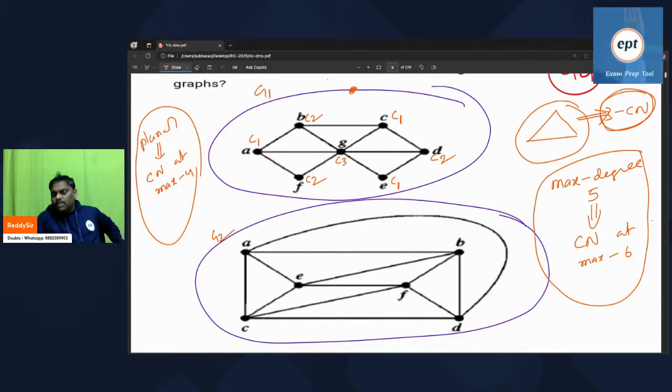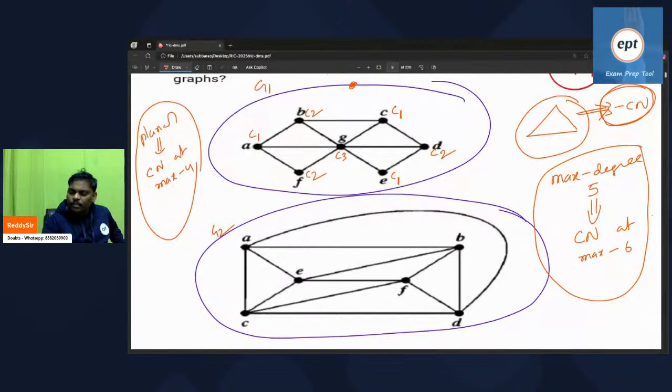Maximum degree 6, so chromatic number 7 or less than 7. Next one, it's a planar graph, so 4 or less than 4. I tried and got to know 3 itself is enough. Please verify. Please make sure there is no algorithm. You have to do it manually. If anyone got 4, please recheck properly. Okay, let's go to the second diagram. So first one is chromatic number. Assume that Cn means chromatic number. So it is 3.